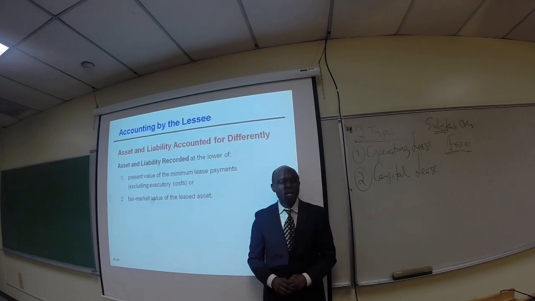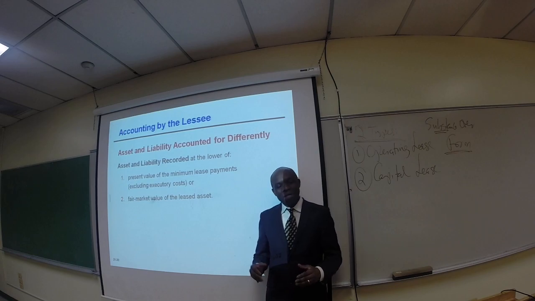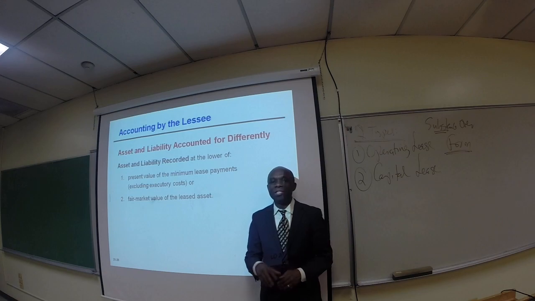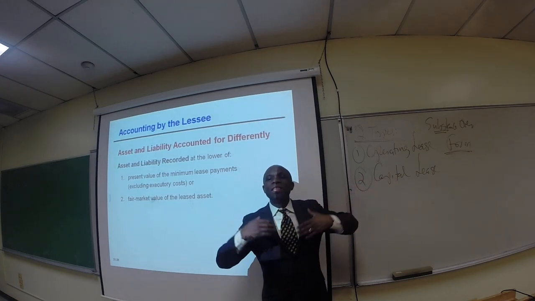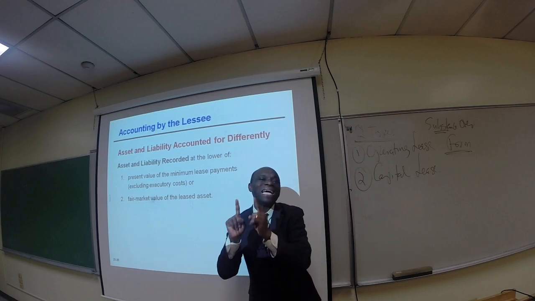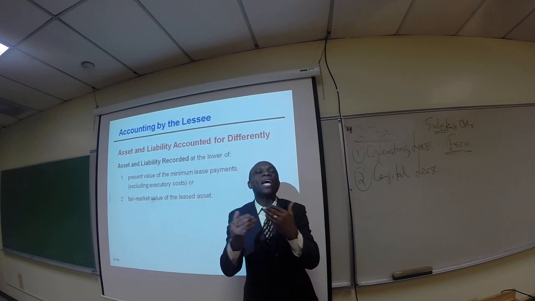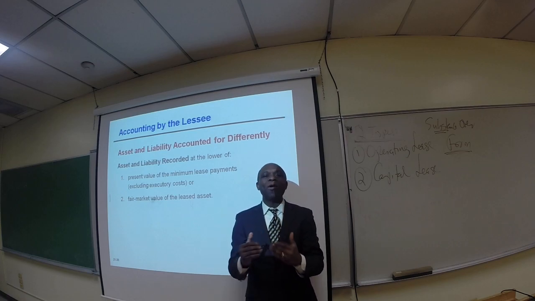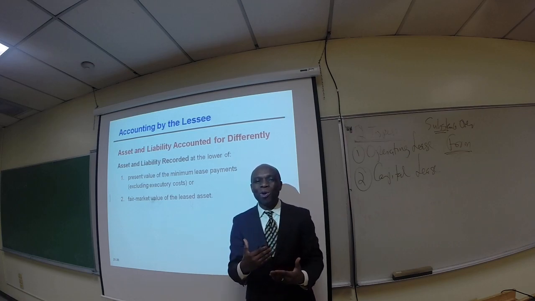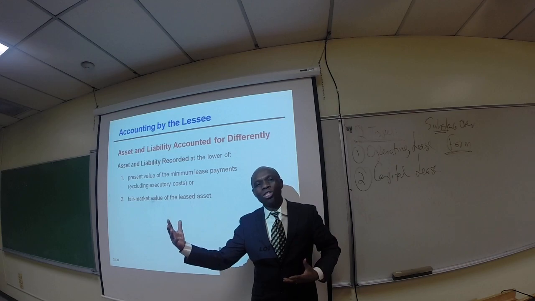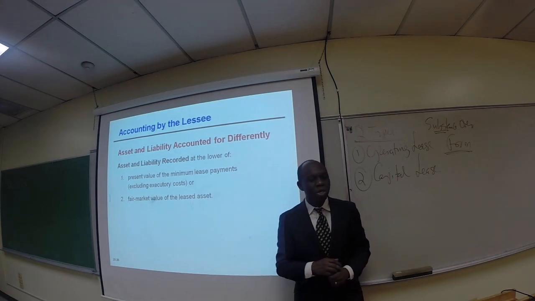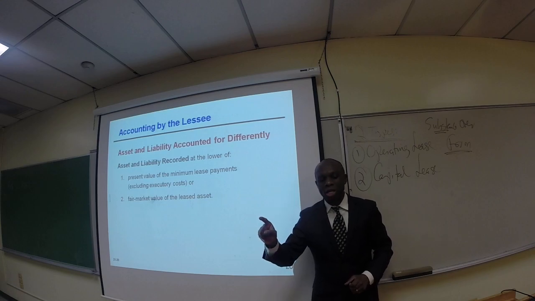So moving along. Now, we are still talking about accounting by the lessee. So we have to recognize assets and liabilities. We said that if a lease is a capital lease, and that is the second type, then we need to record it as if we actually bought it. We are not buying it, but we are recording it as such. Because when you buy an equipment, what do you do? You recognize the asset in your books and you record the related liability. So that is what we are doing here. So assets and liabilities are recorded.